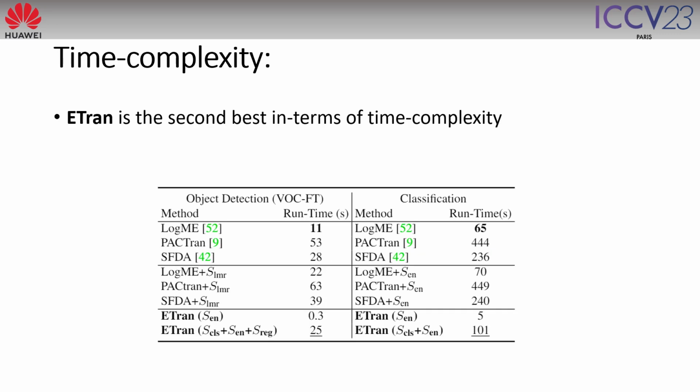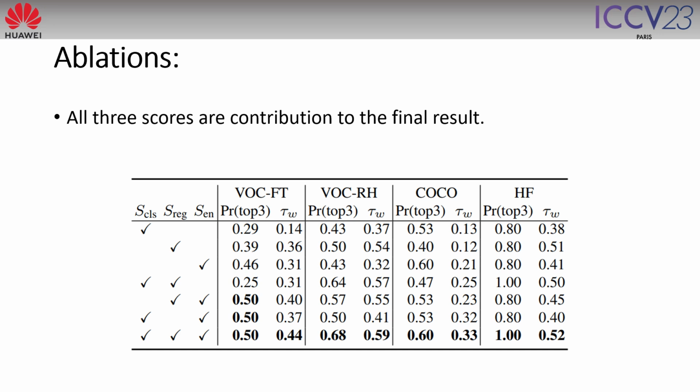In terms of time complexity, the energy score alone is the best and the fastest approach. However, the hybrid method proposed in our paper is also fast, and it is the second best in terms of time complexity. Our ablation shows that all of these three scores are contributing to the final results on our 4 benchmarks.